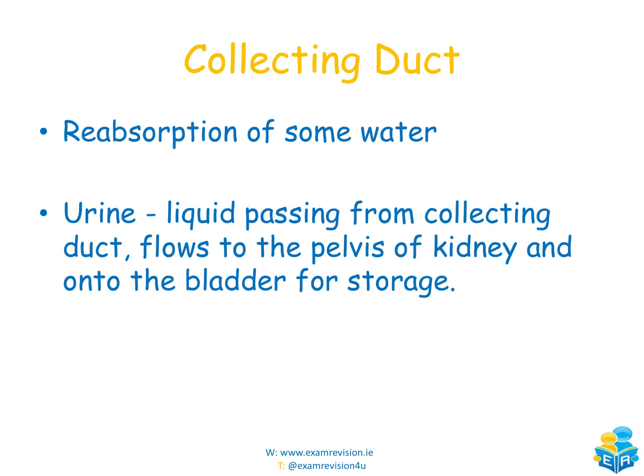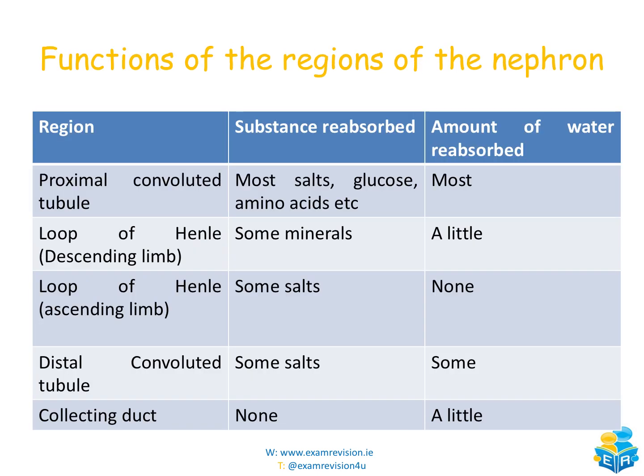The collecting duct is the structure at the very end. This is responsible for the reabsorption of some water, a very specific case which we'll come to in a couple of minutes. Then urine, the liquid passing from the collecting duct, flows to the pelvis of the kidney and then onto the bladder for storage before it's eventually released from our body. Anything that's going to be removed will be situated in the collecting duct and then can be removed from our body because it is a waste product.